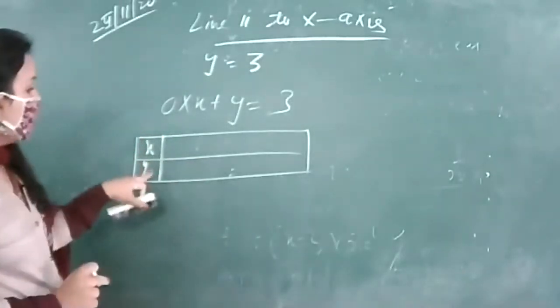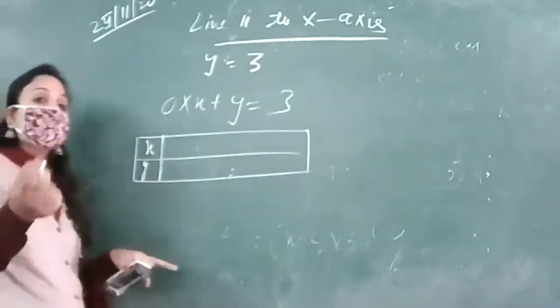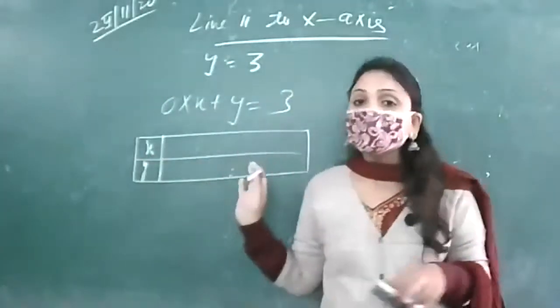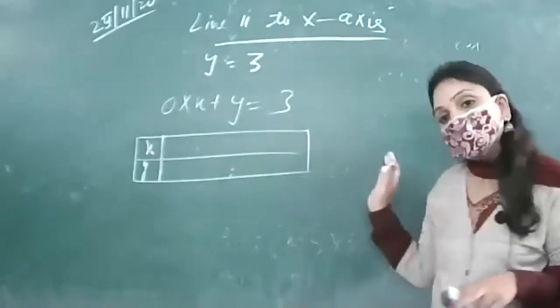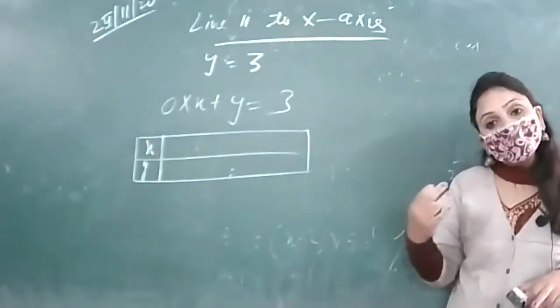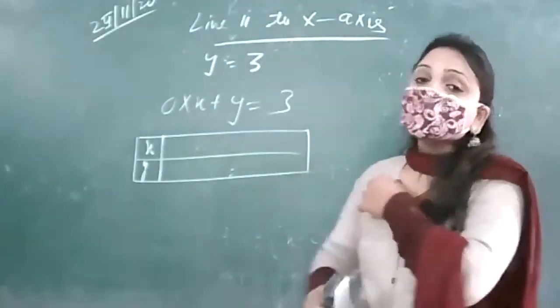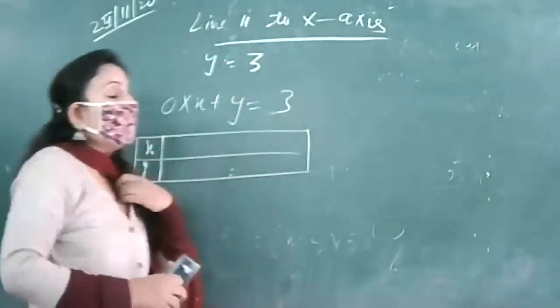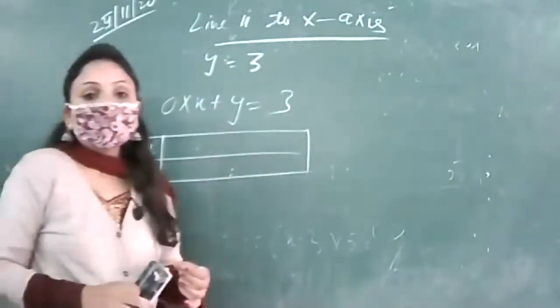See, x, y. So we have to assign values to one of the variables, either to x or to y, and we get the value of the other variable, and this way we will get the points. Now the thing is, to which variable should the value be assigned?